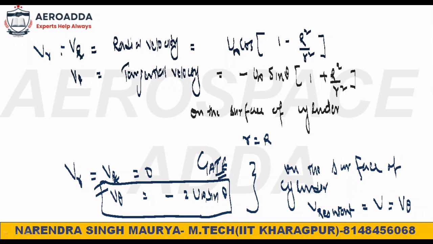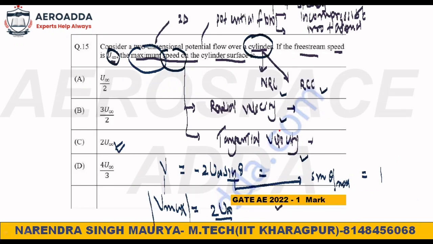If they are asking the maximum velocity, then the maximum velocity on the surface of the cylinder is 2u infinity sine theta. Because u infinity is constant, the free stream speed, it is not going to change. So to maximize this velocity, you should put the maximum value of sine theta. You know very well the maximum value of sine theta is only 1, which is sine 90, and the range of sine theta is minus 1 to 1. So for the maximum value it is 1. I hope you understood that. Now this numerical is clear. Which option is the correct answer? Option C is the correct answer.